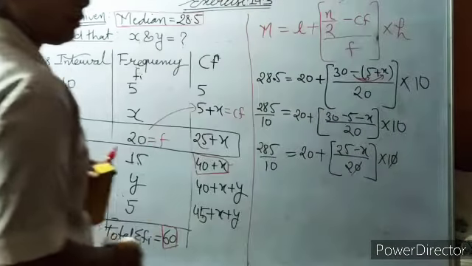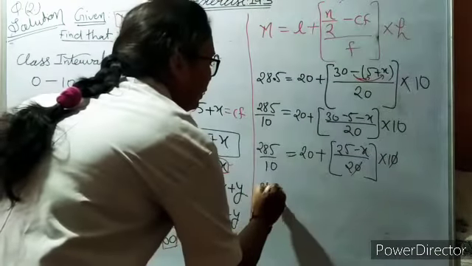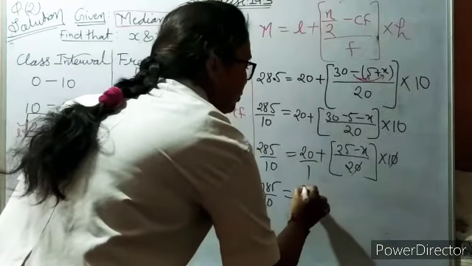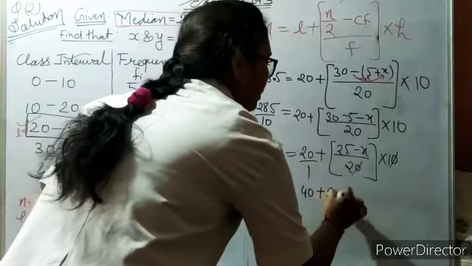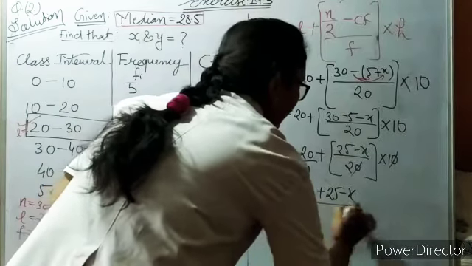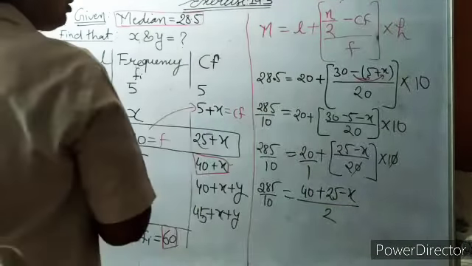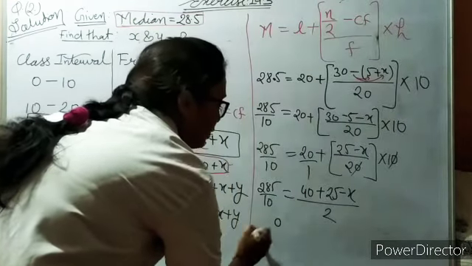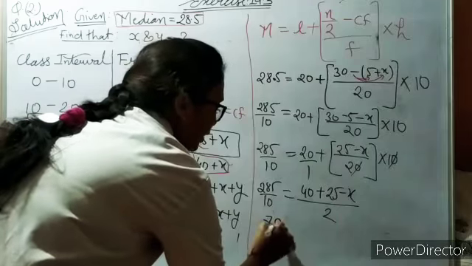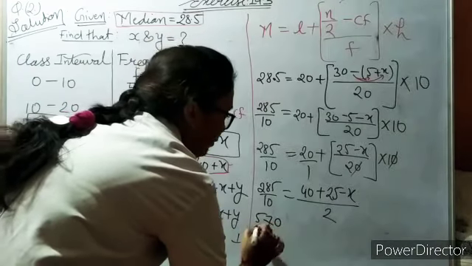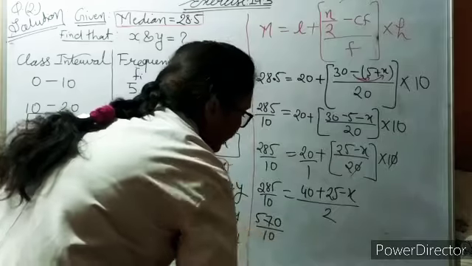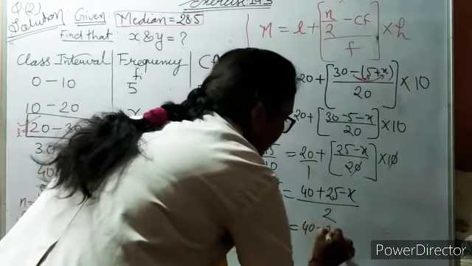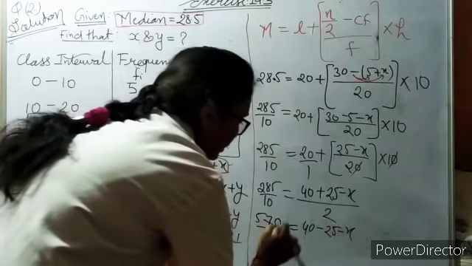So it will cancel. So 285 divided by 10, we take LCM, so it will come 40 plus 25 minus x divided by 2. So if we multiply 5 to the 10, 8 to the 16, 17, 2 to the 4, 5 divided by 100, divided by 10 is equal to 40 plus 25 minus 8.